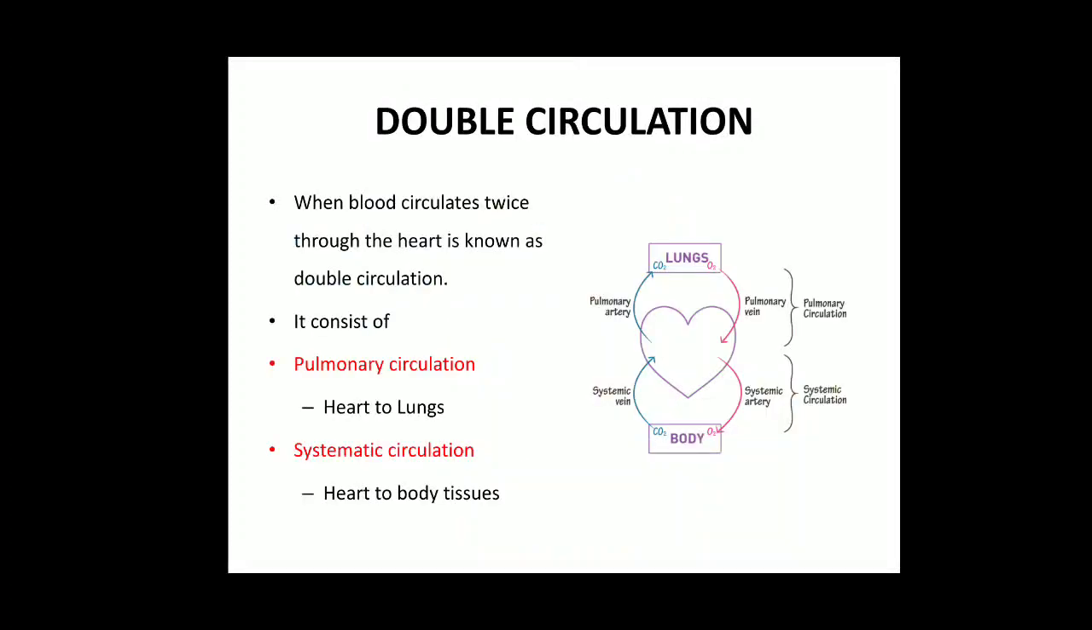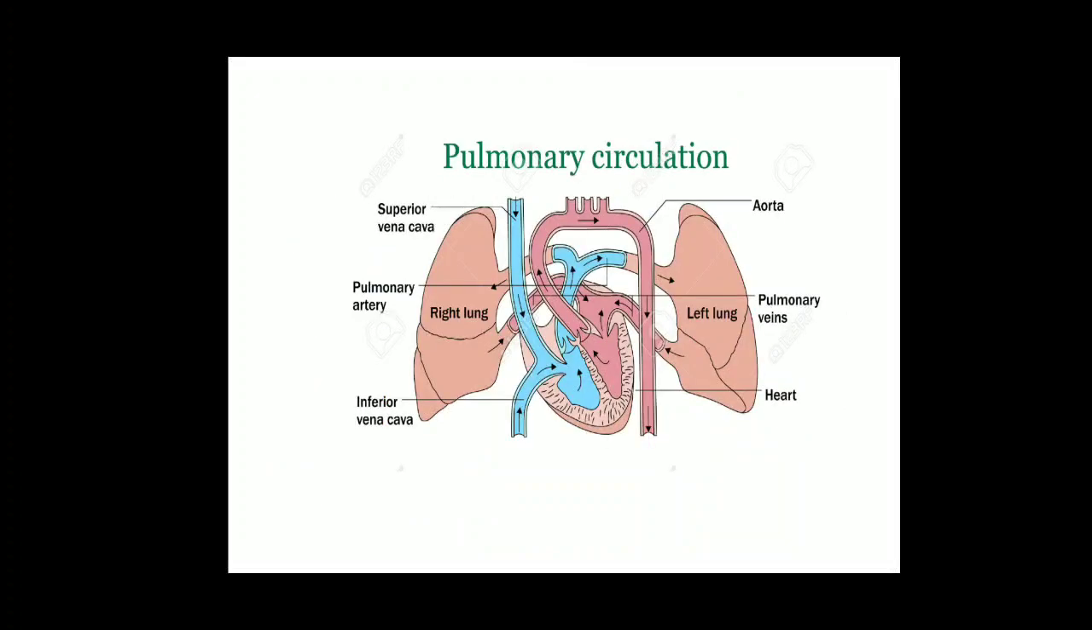So what is double circulation? When blood circulates twice through the heart, it is known as double circulation. It consists of pulmonary circulation, heart to lungs, and systemic circulation, heart to body tissues. See what happens in the pulmonary circulation. If you remember, from your right ventricle, the blood will go to the lungs through the pulmonary artery.